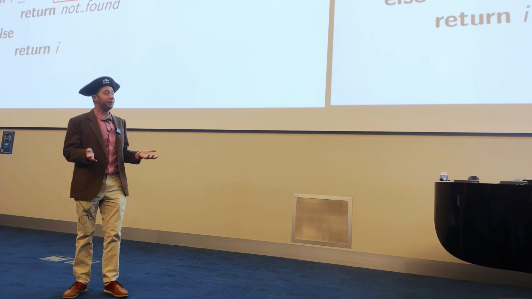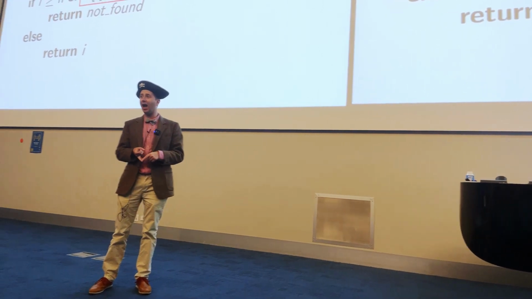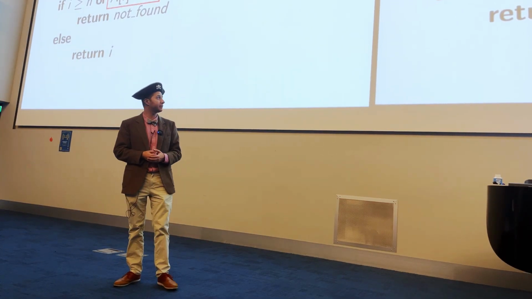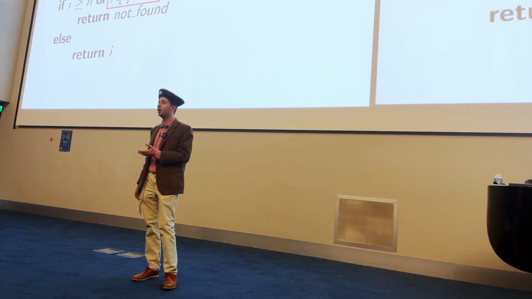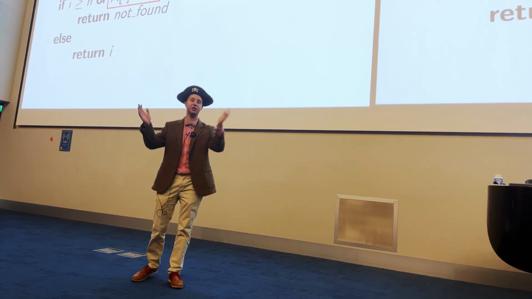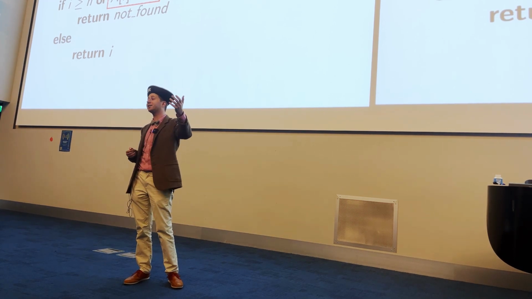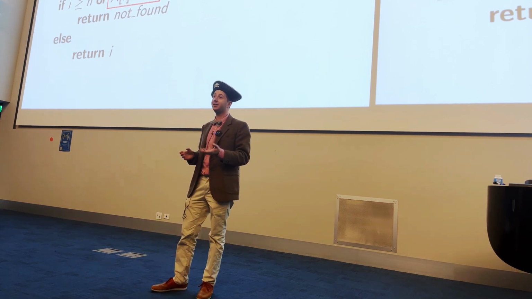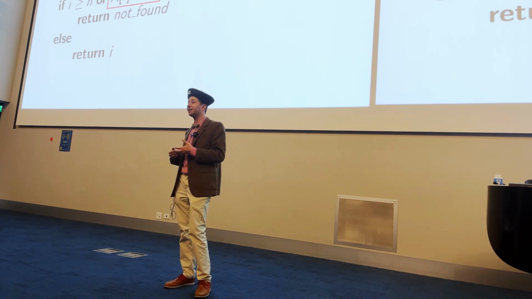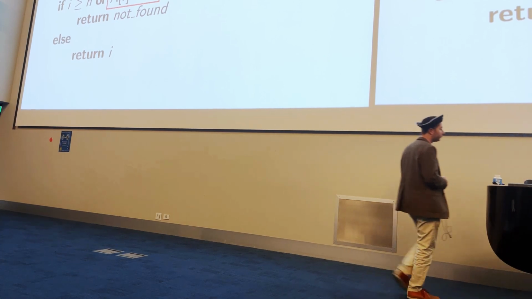The only problem here is most of the time our arrays aren't sorted, and even if they are, which we can assume for the purposes of this exploration, this algorithm still has a worst case of O(n). Because what if the item that we're searching for is well outside the bounds of the items contained in the array? We may not get to that stopping point until we hit the very end. So this provides us some improvement over linear search for a sorted array, but doesn't seem to be optimal. In fact, we've already seen in this class a better approach.